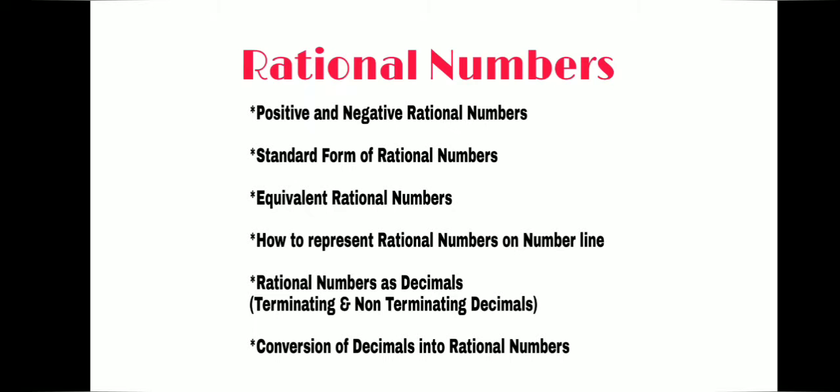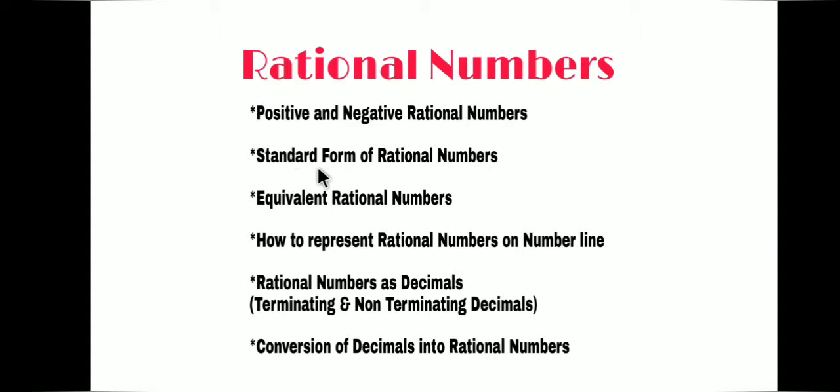In our previous videos on rational numbers, we have seen many concepts like positive and negative rational numbers. If we have a rational number in the form of P upon Q and the signs of the numerator and denominator are different, in that case the rational number is said to be a negative rational number. If the signs of both the numerator and denominator are the same, in that case we say that the rational number is positive.